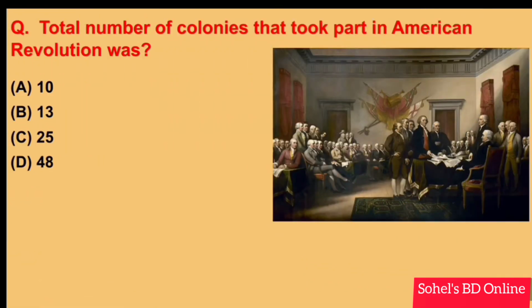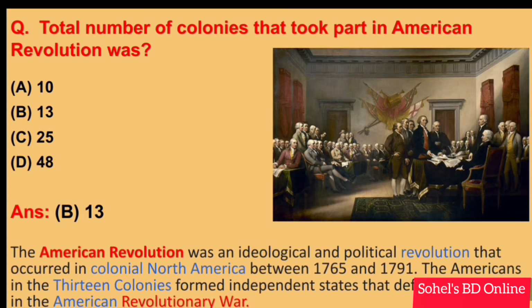Total number of colonies that took part in the American Revolutionary War? Answer B. 13. The American Revolution was an ideological and political revolution that occurred in colonial North America between 1765 and 1791. The 13 American colonies formed independent states that defeated the British in the American Revolutionary War. Next.